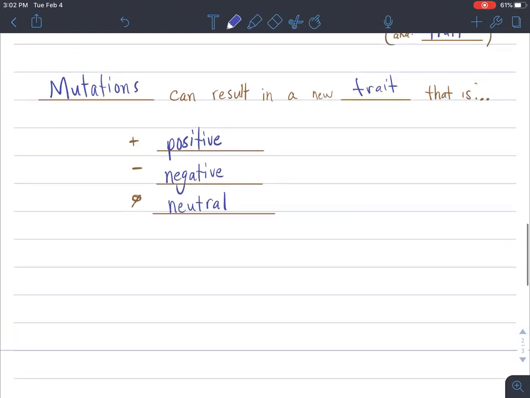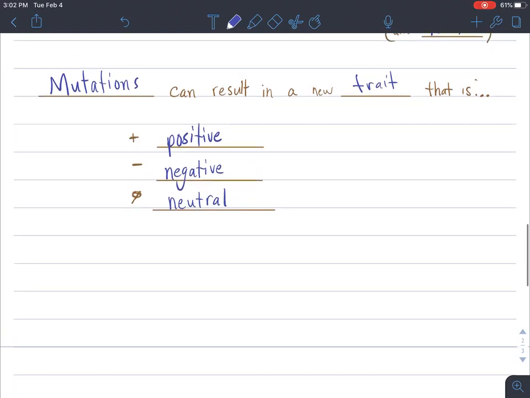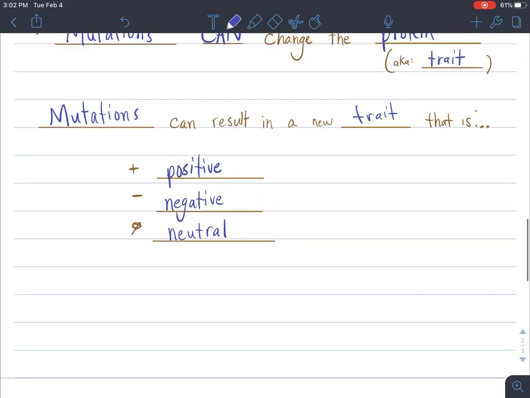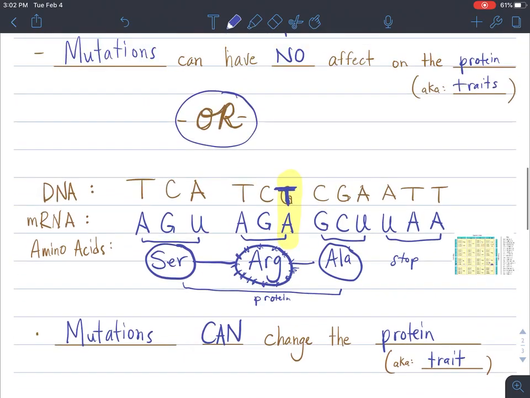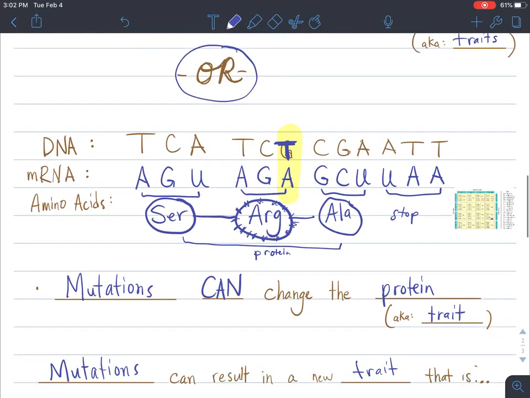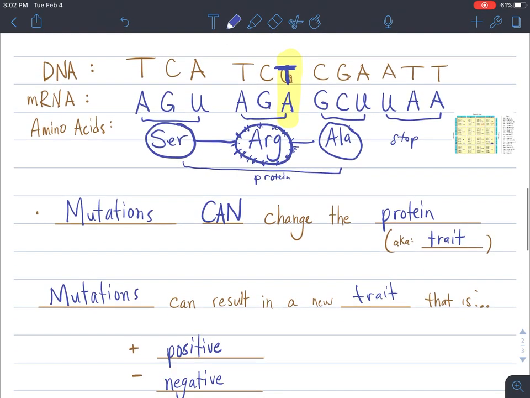So there you have it. Some mutations are positive, some negative, some neutral. Mutations are rare, but when they do happen, this is how it happens. The DNA or mRNA sequence is changed, which then causes the ribosome to read a whole new message.